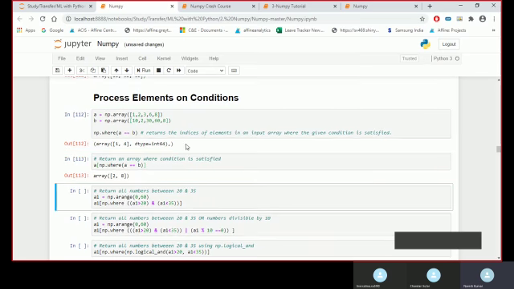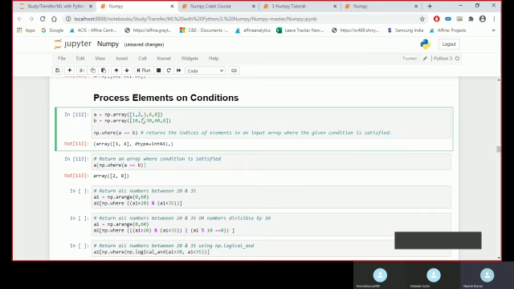And then it will return an array where the condition is satisfied, the observations. So my 2 is equal in both arrays, and then my 8 is equal in both arrays.